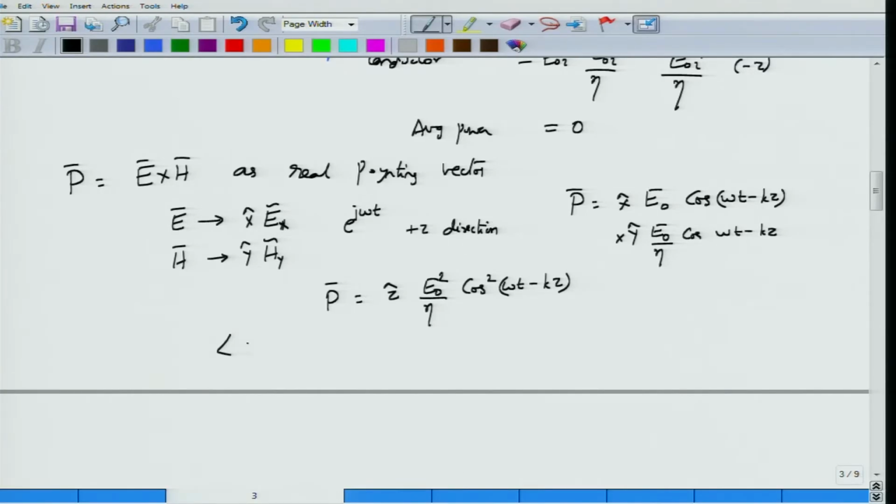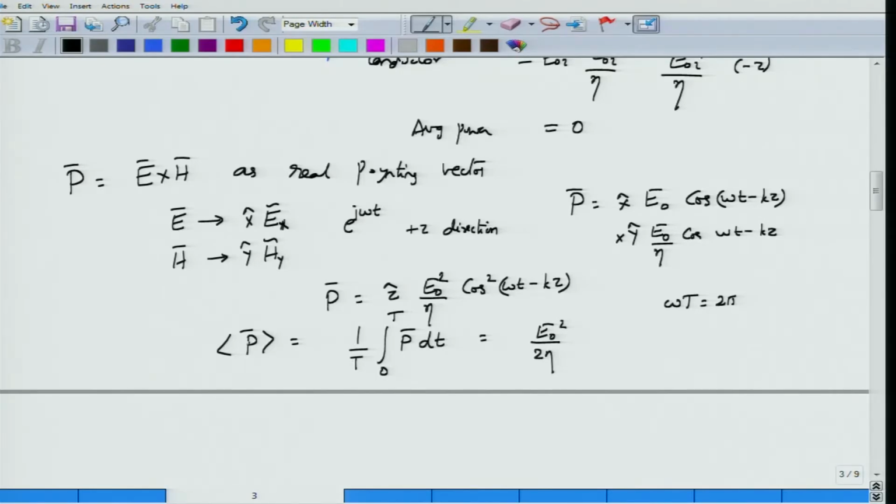Now if I ask what is the average power that is carried by this wave, to obtain the average power I have to integrate this one over one time period, where omega into T is equal to 2 pi, where omega is 2 pi by T. So if I integrate this Poynting vector P with respect to time, the integral of cos square(omega t minus kz) will give you half, and this will become E0 square by 2 eta.